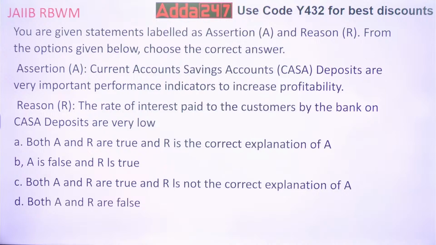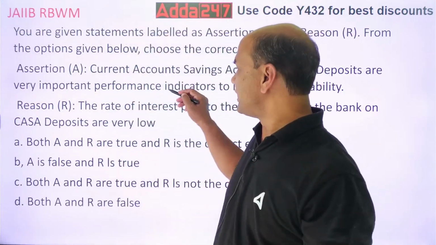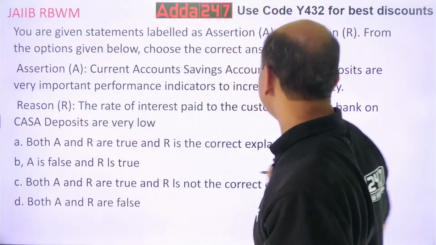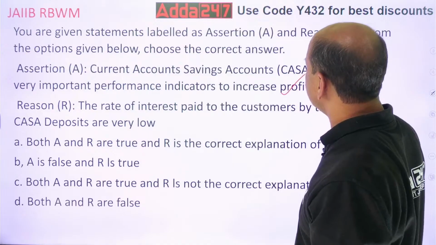What is the answer? Is A correct? CASA is in fact actually a good indicator, isn't it? Because in CASA, when people keep their current account and saving account with you, it means they are trusting you more. Always you will have a savings account with a bank which you trust more. So A is true over here.